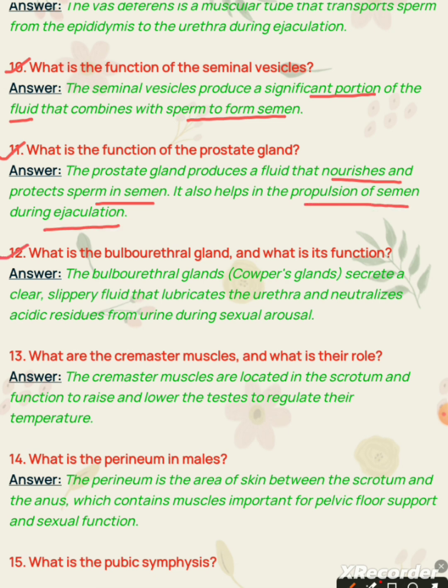Question 12. What is the bulbourethral gland and what is its function? Answer. The bulbourethral glands, also called Cowper's glands, secrete a clear, slippery fluid that lubricates the urethra and neutralizes acidic residues from urine during sexual arousal.